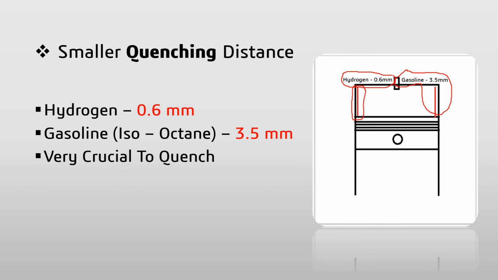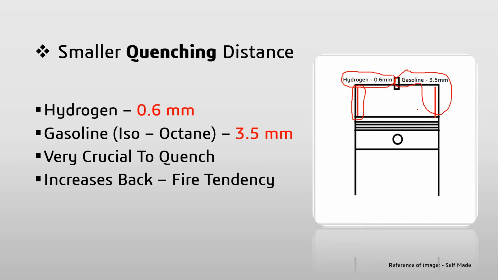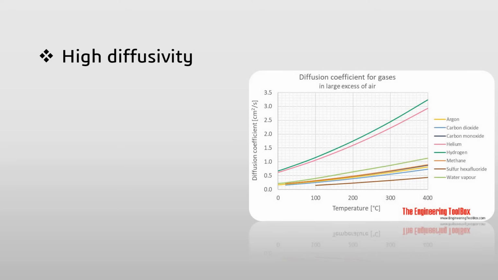So it is very crucial to quench hydrogen. Because of that, it increases backfire tendency, so it may cause a loss of lifespan of the engine. So because of that, we have to focus on the quenching distance and how to compensate for this property of the hydrogen engine. So next is high diffusivity.